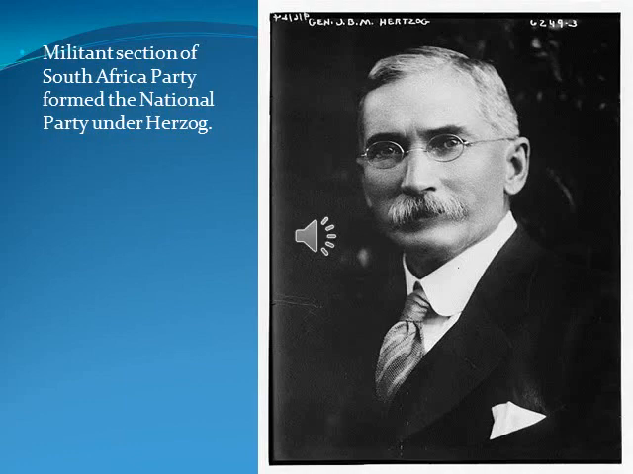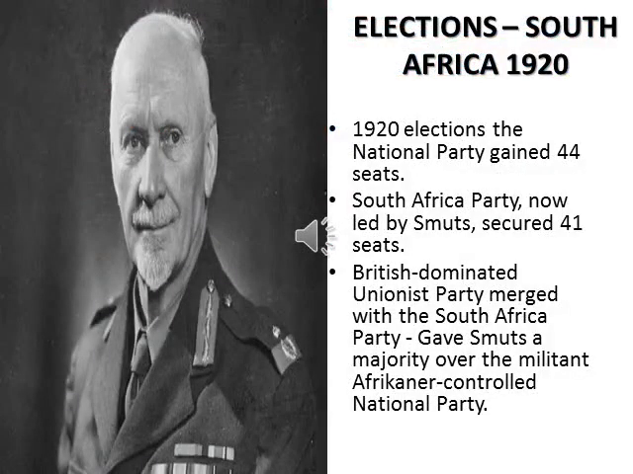But a militant section of the South Africa Party did not like this and formed a party called the National Party under Herzog. So now South Africa consists of three political parties: the Unionist Party, composed of British, the South Africa Party, composed of Afrikaners or Boers, and the National Party, which was the militant section of the South Africa Party. So now there are three political parties in South Africa, in the year 1920.